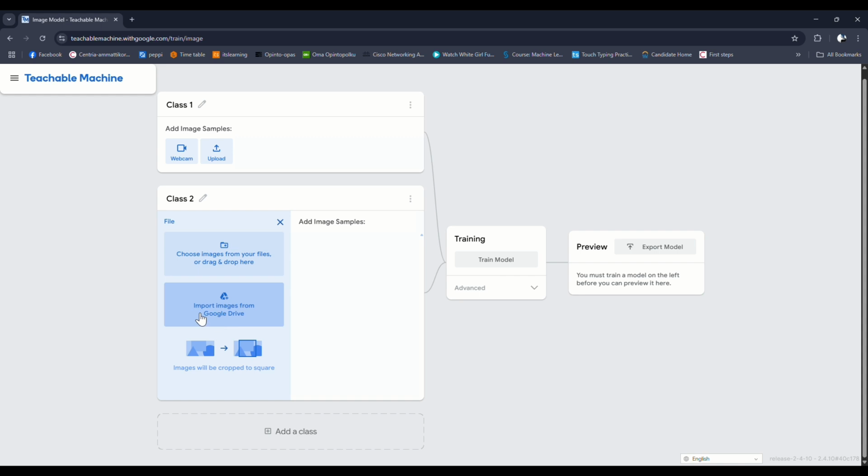So I will upload the pictures, and this is for the dog. This is for the cat. Yeah, I will upload the picture for the dog now from my folder.